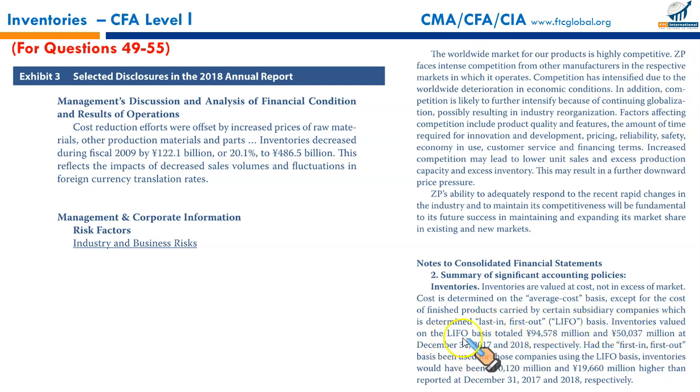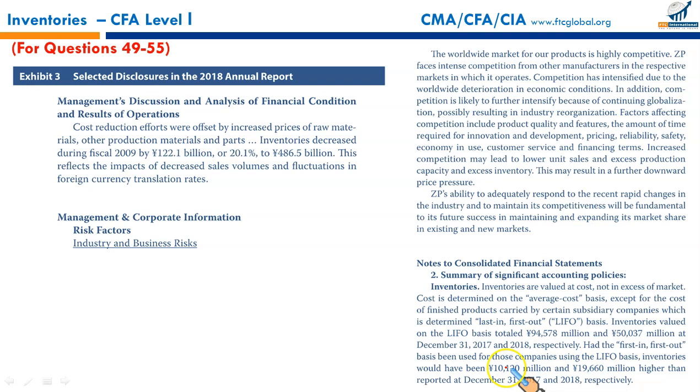Inventories valued on the LIFO basis totaled 94,578 million and 50,037 million at 31st December 2017 and 18 respectively. Had the first in first out basis been used for those companies using LIFO basis, inventories would have been 10,120 million and 19,660 million higher than reported at December 31st, 2017 and 18.